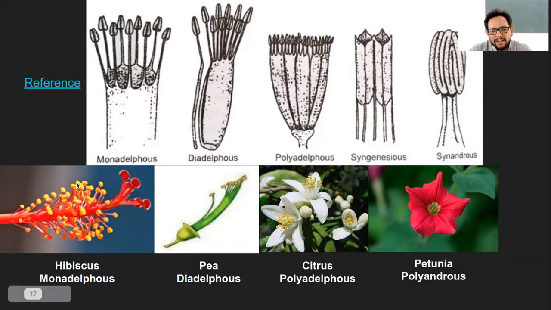The anthers are free, shown in yellow, and you can see these red filaments are kind of separated, but they fuse at the base of their junction. So these are called monoadelphous, that is fusion of the filaments with separate anthers.